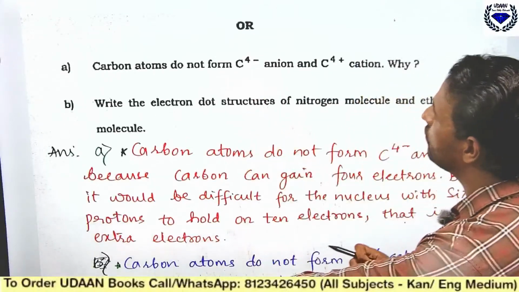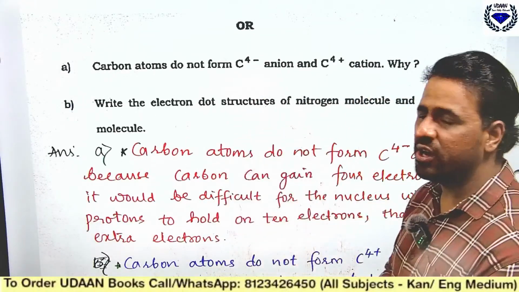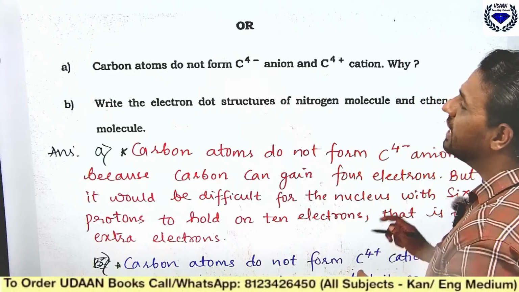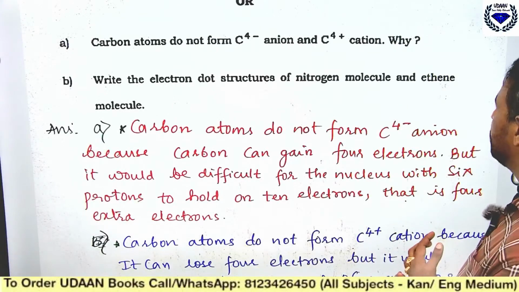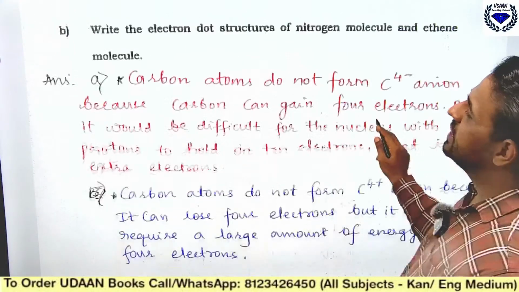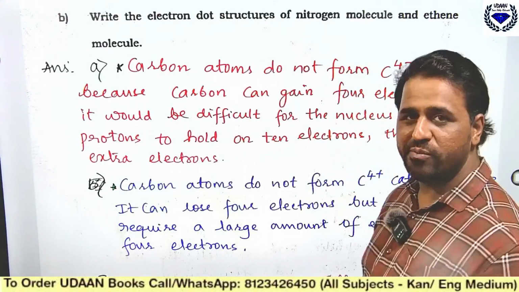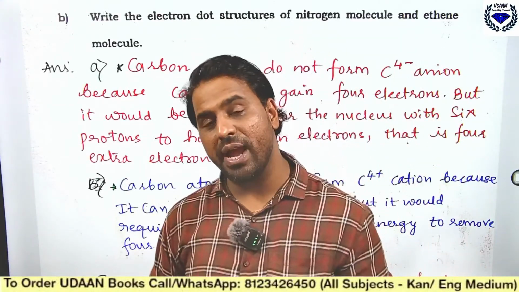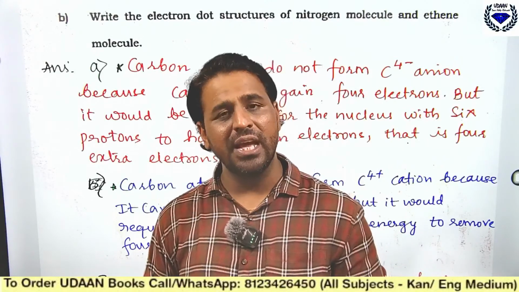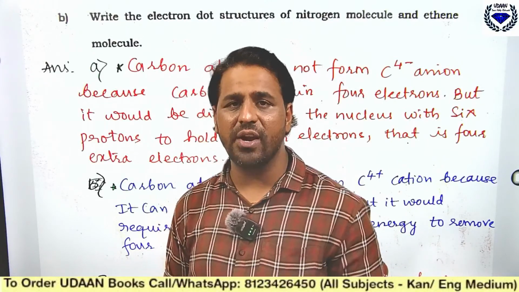Carbon atoms do not form C4 minus anion and C4 plus cation. Why? Write the electron dot structure of nitrogen molecule and ethene molecule. See, carbon atoms do not form a C4 minus ion. If it forms a C4 minus ion, what will happen? It should accept 4 electrons, so it is difficult for the carbon.